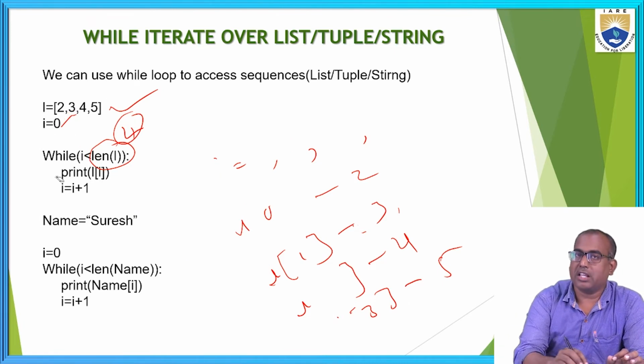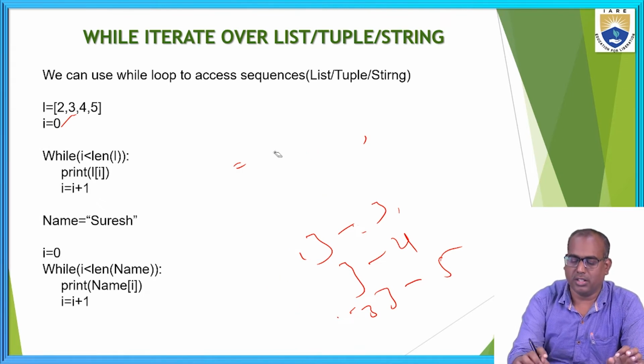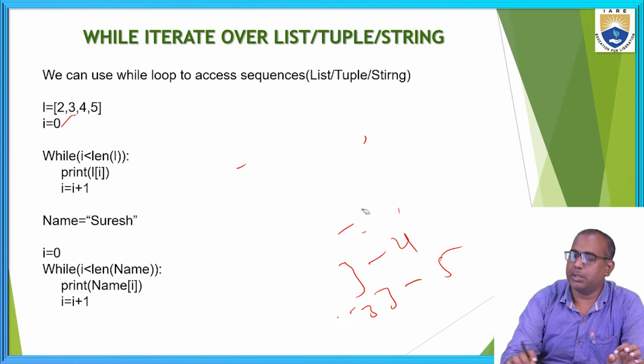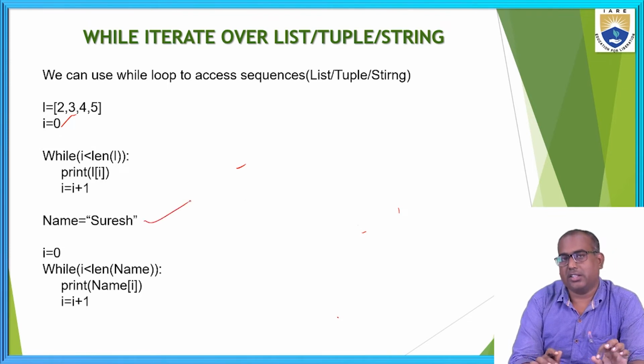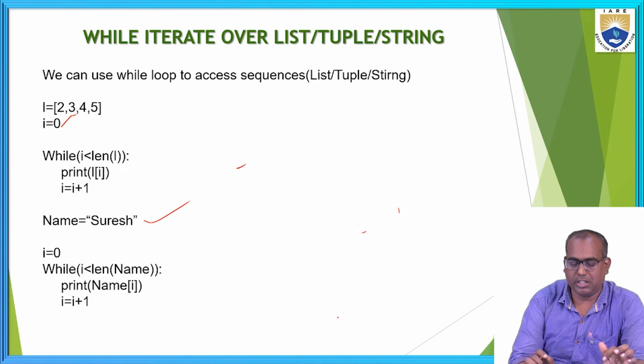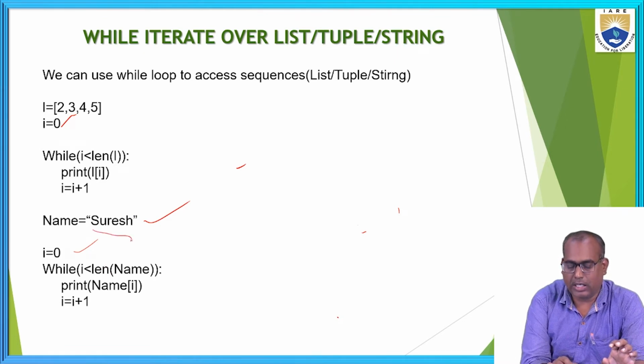With a while loop, we can access sequences, that is list and tuple, but we are not able to access the set elements because we can't access set elements based on the index. And we can access each character from a string also with the help of the while loop. Here also the same logic. I is equal to 0, I am finding the length of the name. Here I am taking the name Suresh.